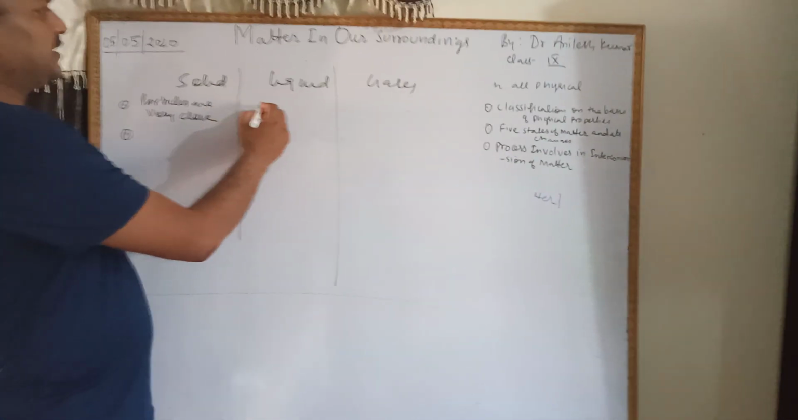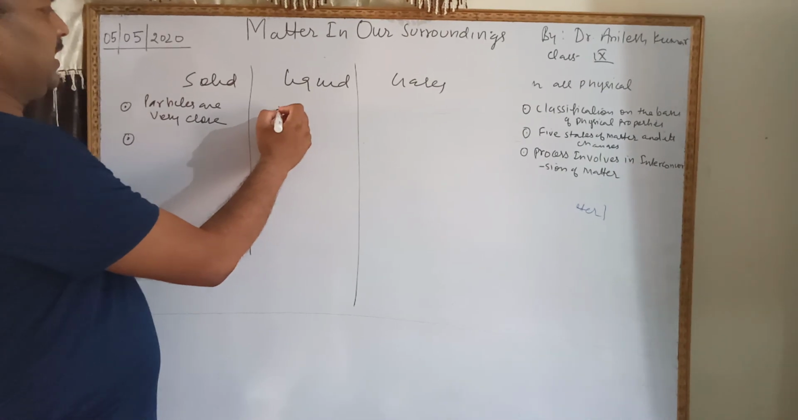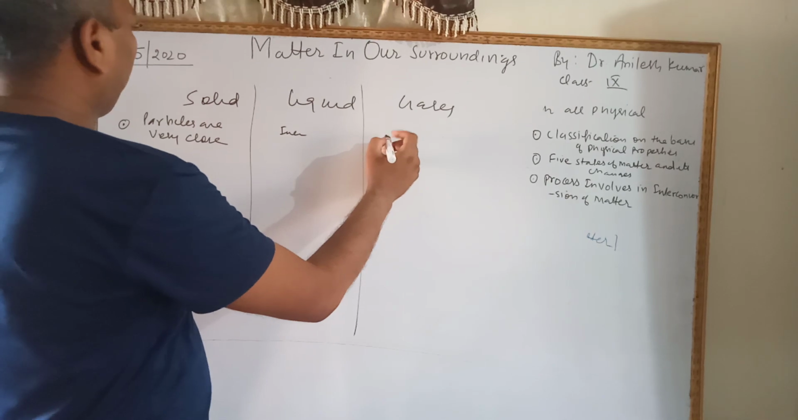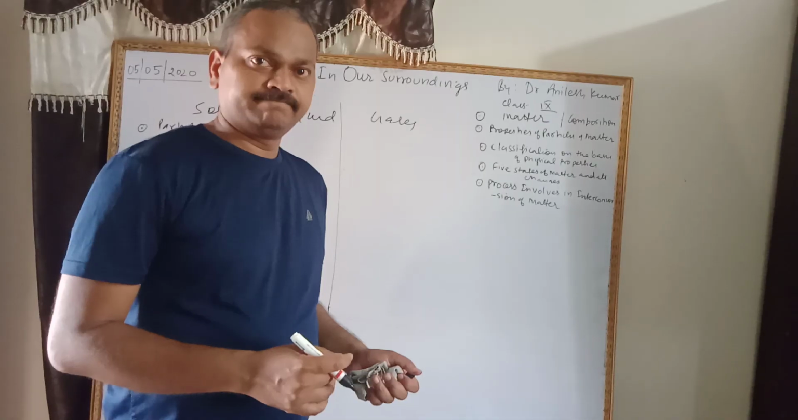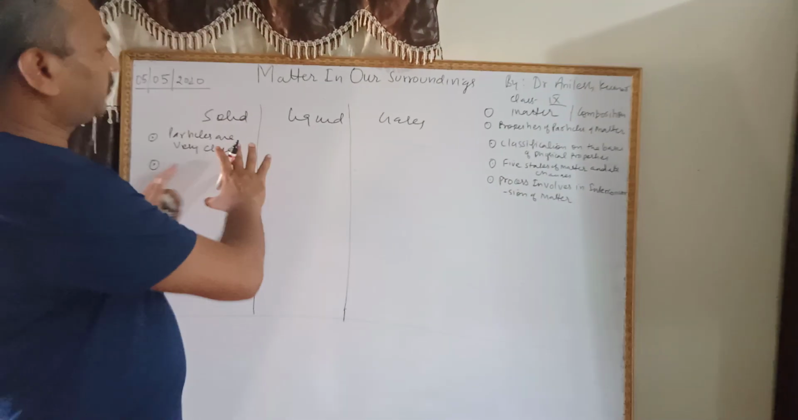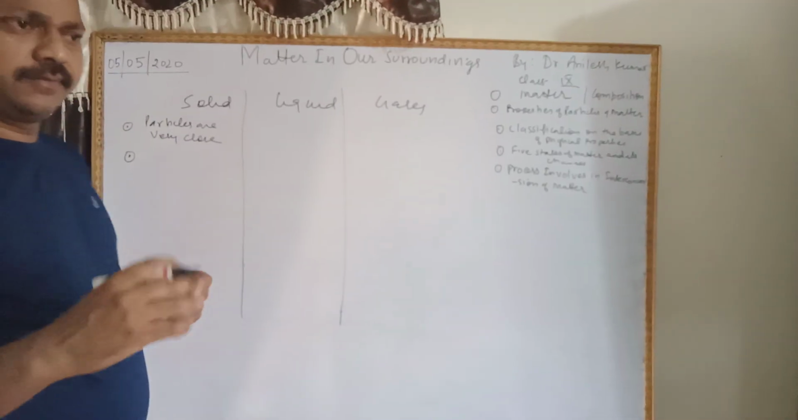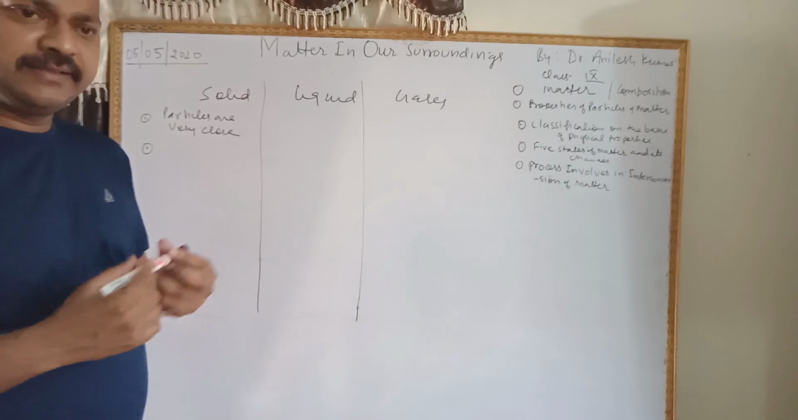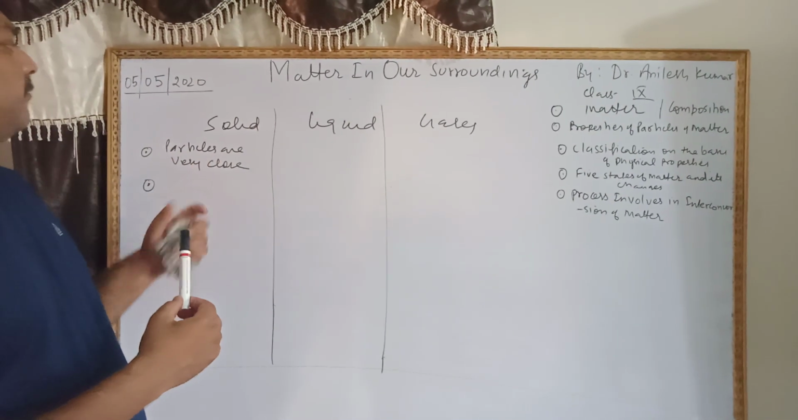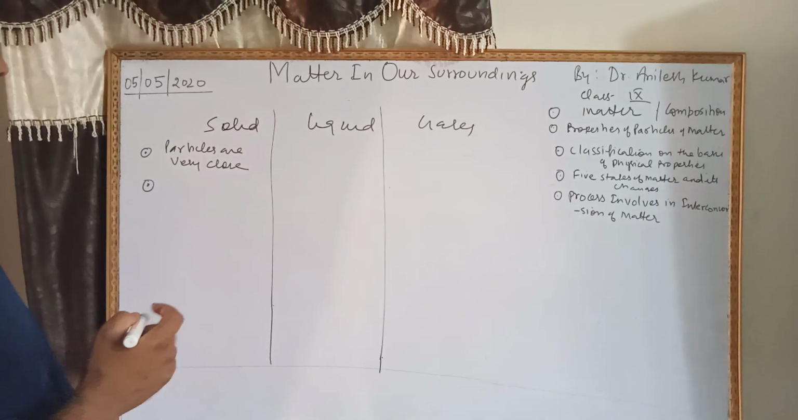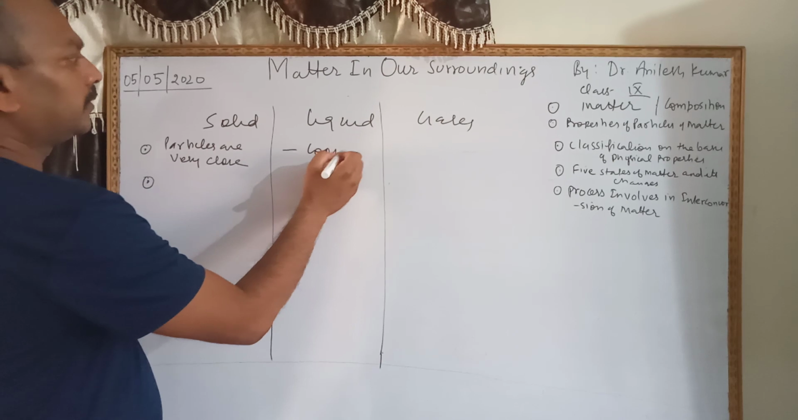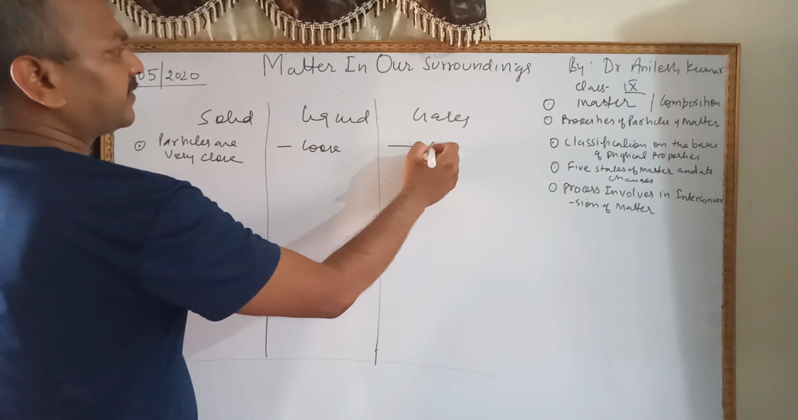Now in liquid, this distance increases a little. So here is the difference between solid, liquid, gas. Very simple. First point, take the example of solid: particles are very close to each other. Here in liquid, particles are loose, and in gas the distance is larger.